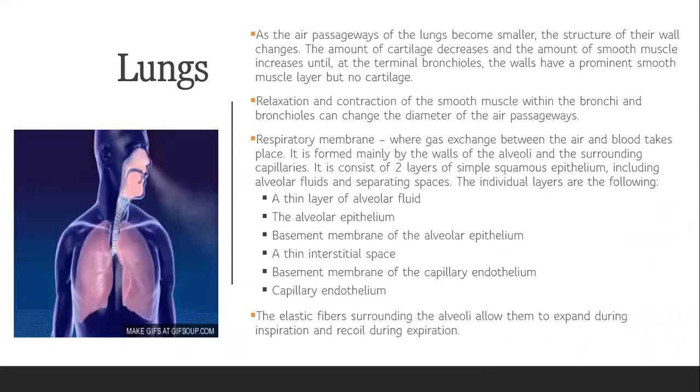Then, so as the air passageways of the lungs become smaller, the structure of their wall changes. So the amount of cartilage decreases and the amount of the smooth muscle increases. So this usually can be seen in the terminal bronchioles, wherein there is a prominent smooth muscle layer and does not have any cartilage. So relaxation and contraction of smooth muscles within the bronchi and bronchioles can change the diameter of the air passageway.